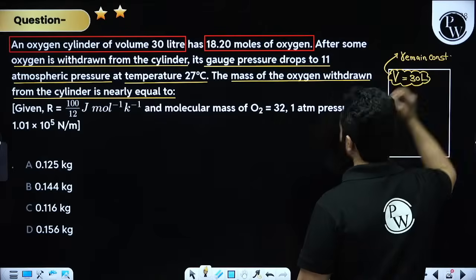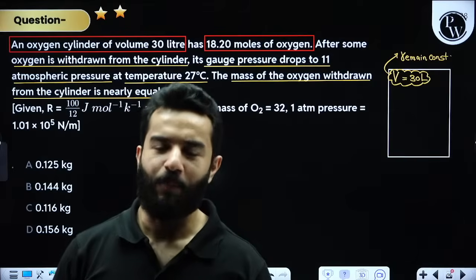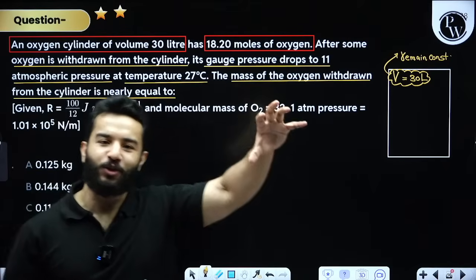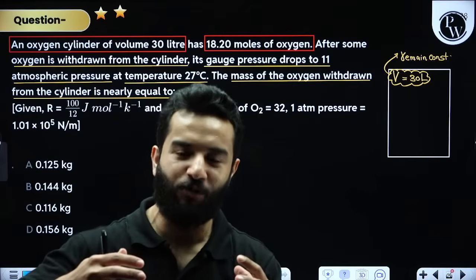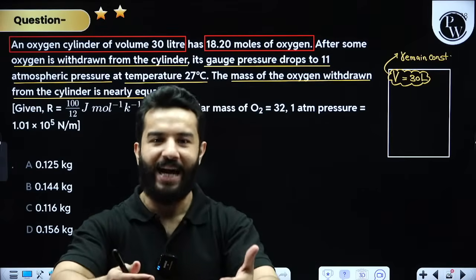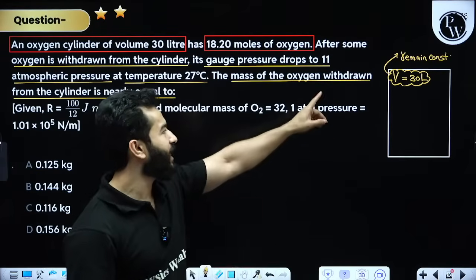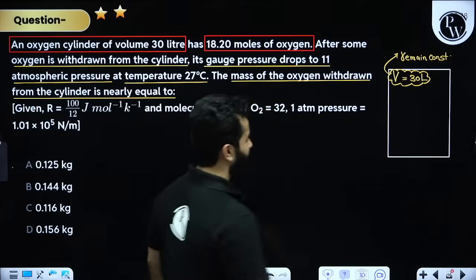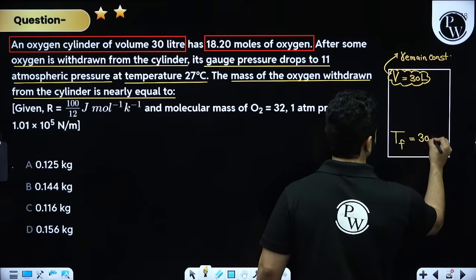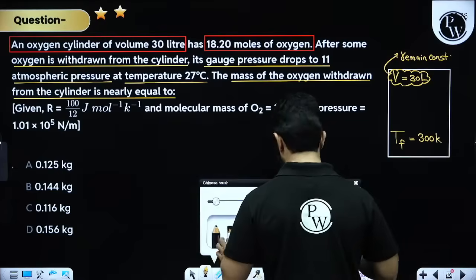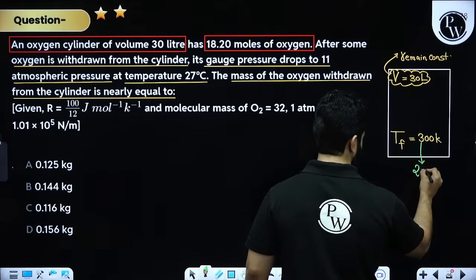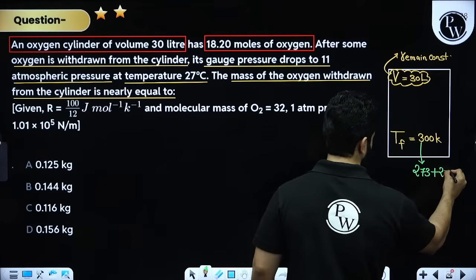I mean, gas has a property to acquire a particular container. So let's suppose initially 18.20 moles of oxygen were in 30 liters of volume. Whatever the N2 moles will be, still they will be in 30 liters only. Clear? Finally, the temperature is 27 degrees Celsius, that is 300 Kelvin. Kindly note that this is 273 plus 27 degrees Celsius.